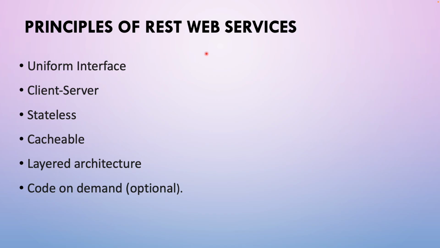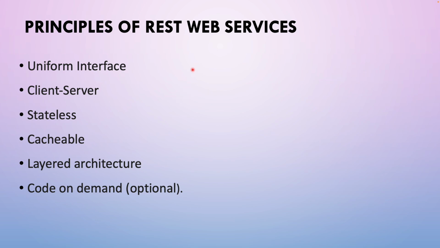What are the principles of RESTful web services? The first one is very important, that is the uniform interface. Let's try to understand it. Suppose I am creating an API for movies. My URL should be like /movies. If I'm going to get a specific movie's information from the API, then my URL should be like /movies/movieID. If I need to get the directors involved in that movie, then I need to give it like /movies/movieID/directors/directorID, and so forth and so on.